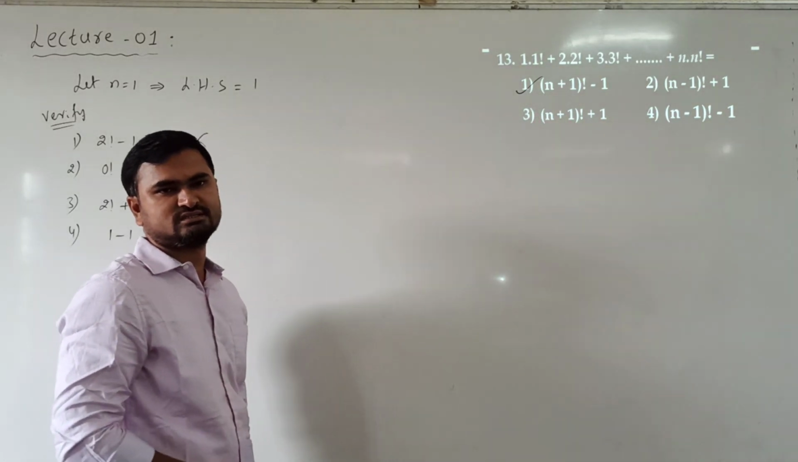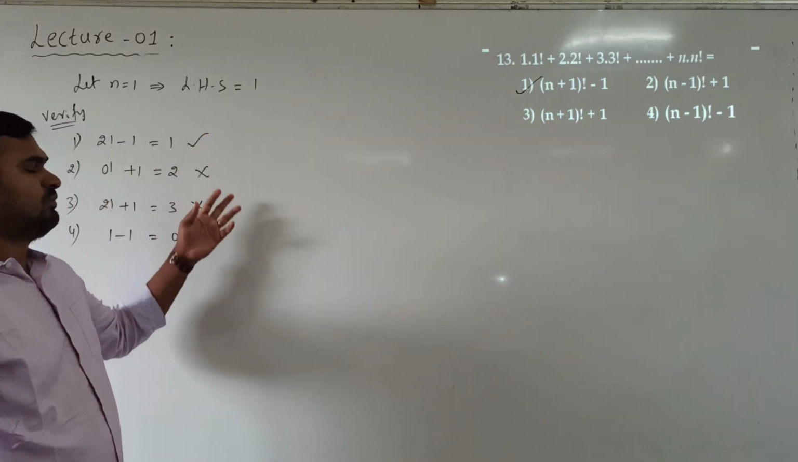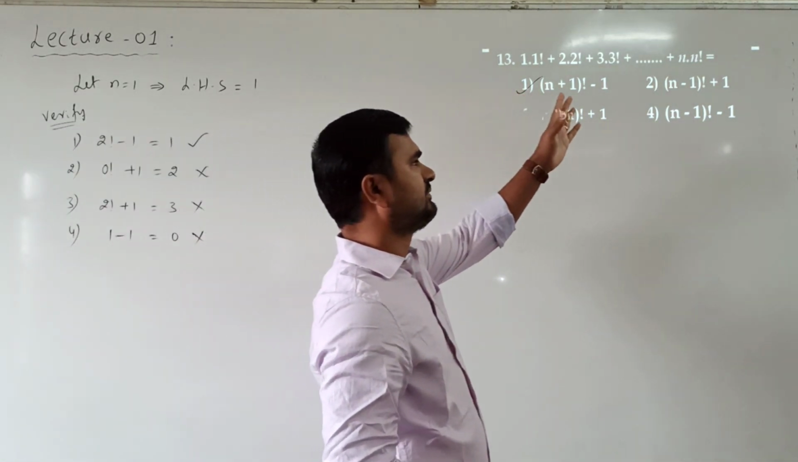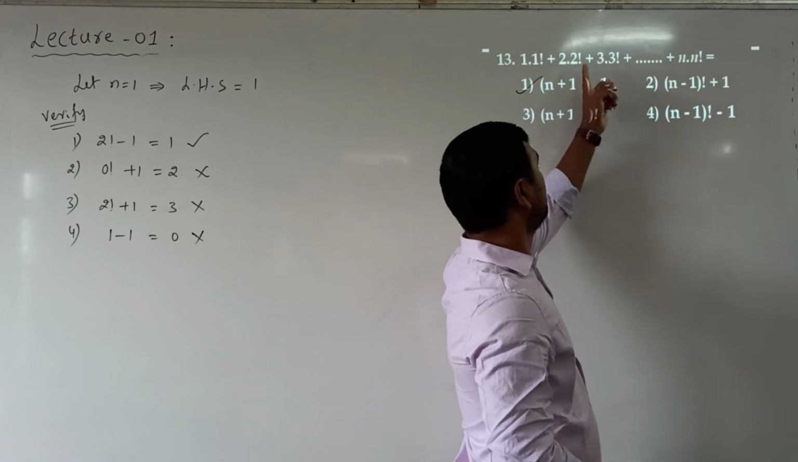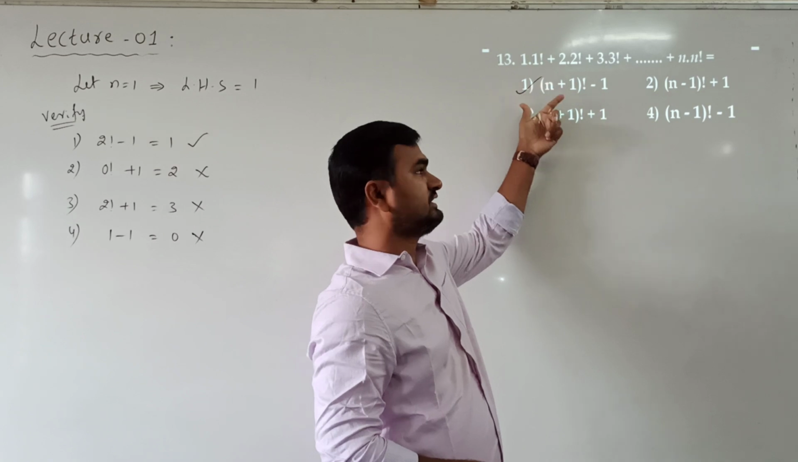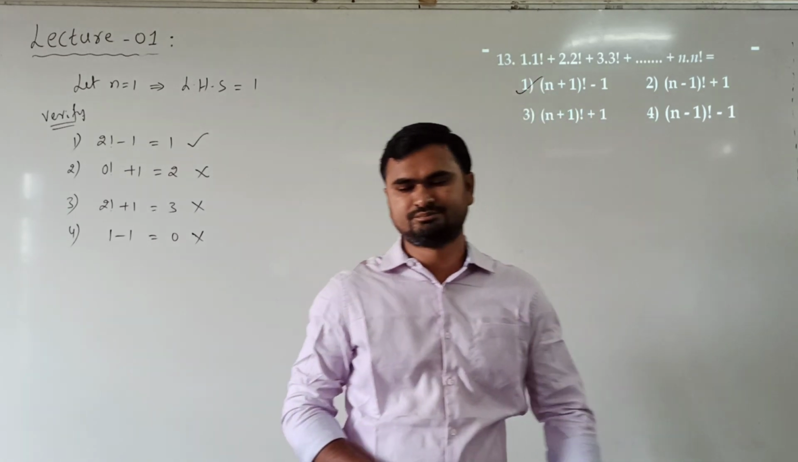Okay. If more than one option satisfies, then we take n equal to 2. Now we have to take sum up to 2 into 2 factorial. That is sum of 2 terms. That will be left hand side. Now see that same value we should get in the options. Okay.